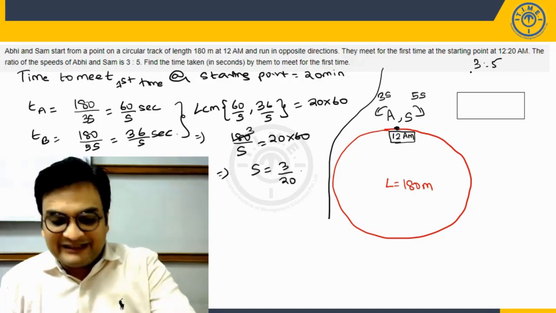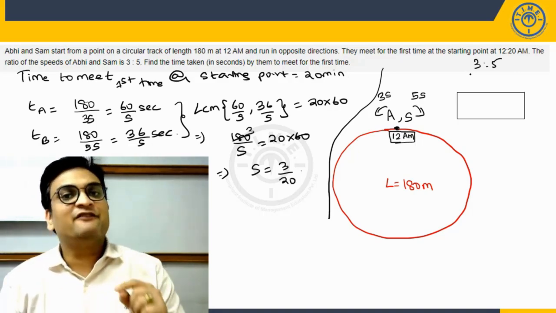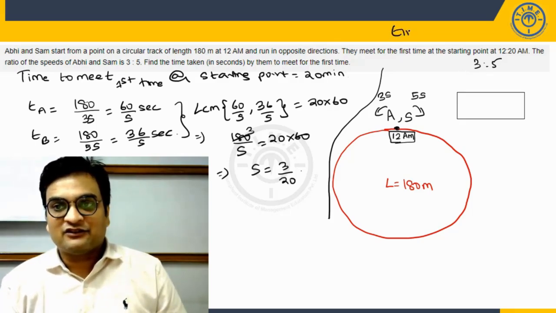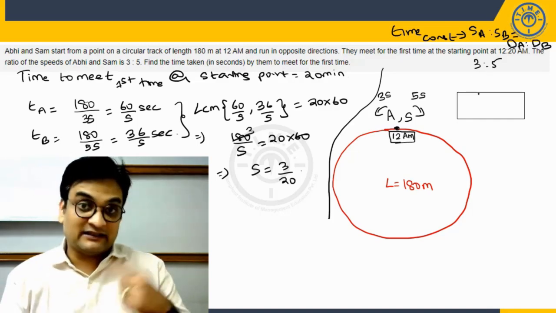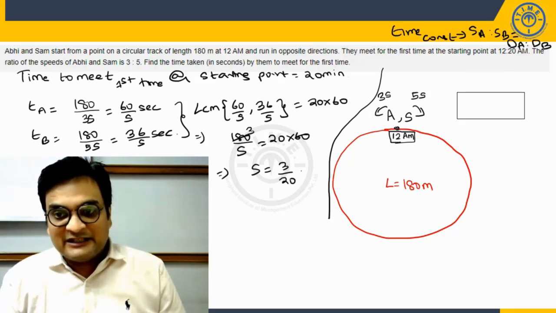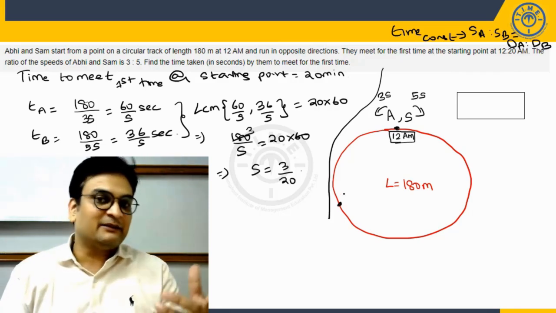Now from the moment they start, that is 12 AM, to the moment they meet, they'll be traveling for same amount of time. That means time is constant. So whenever time is constant, in such cases we can say ratio of speeds will be equal to ratio of distances of the 2 individuals. So thus we can say ratio of the distances should be 3:5. So that means A will cover 3 parts and B will cover the remaining 5 parts.